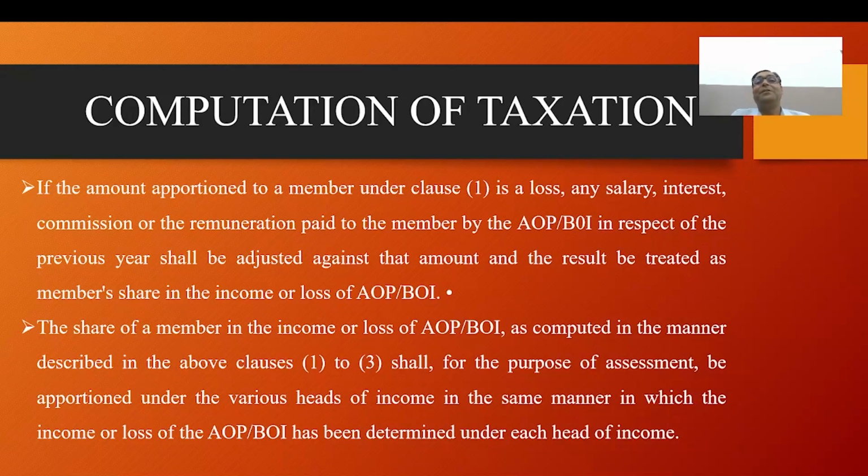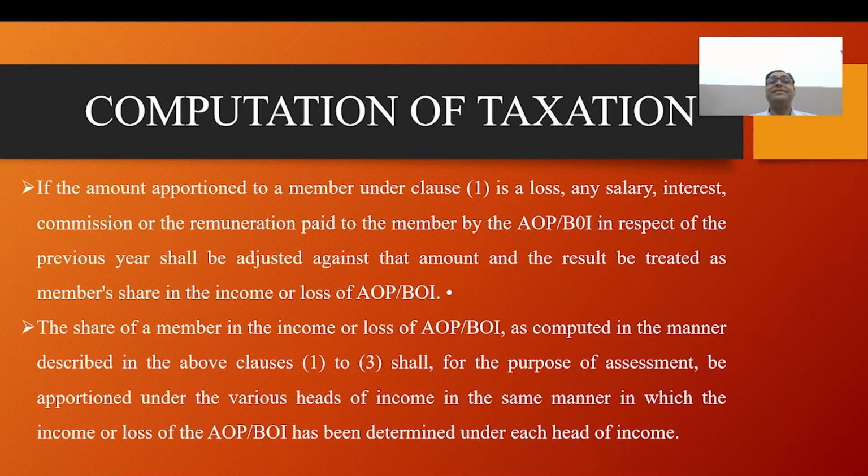It means as per the Finance Act year to year, it is updated what will be the tax paid by AOP and BOI. We have discussed regarding surcharge at applicable rate. Further, on the amount of income tax and surcharge, health and education cess is leviable at the rate of 4%.